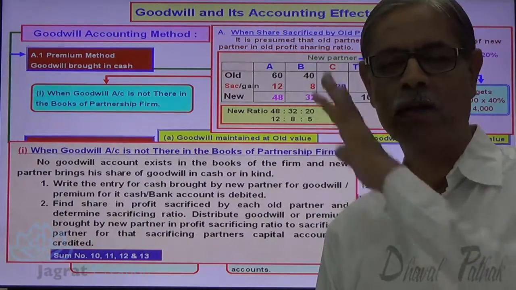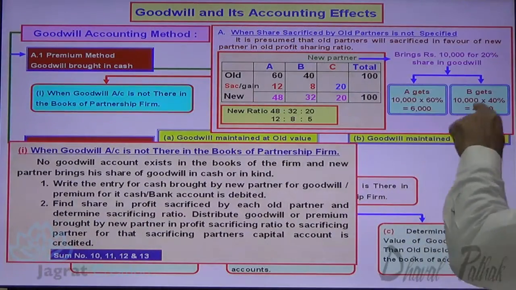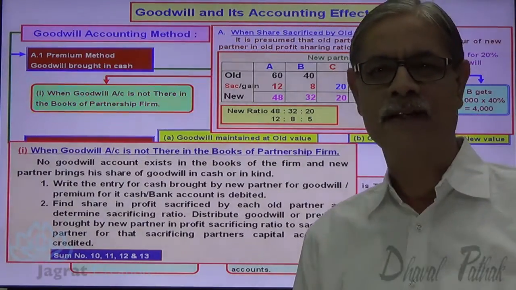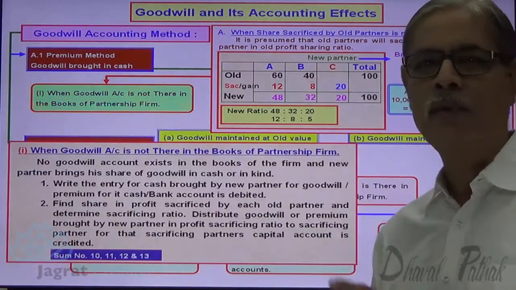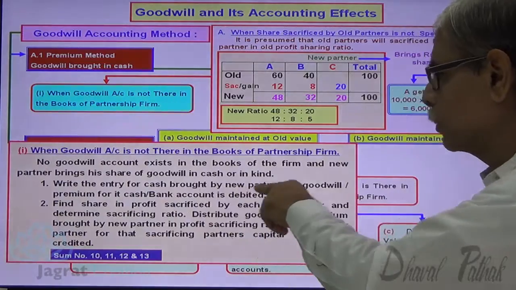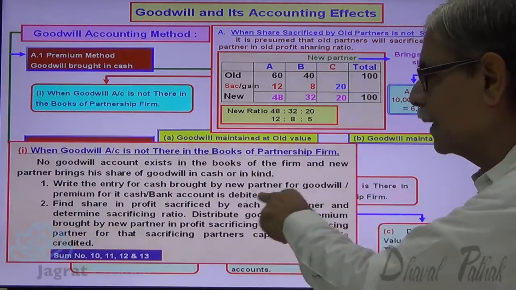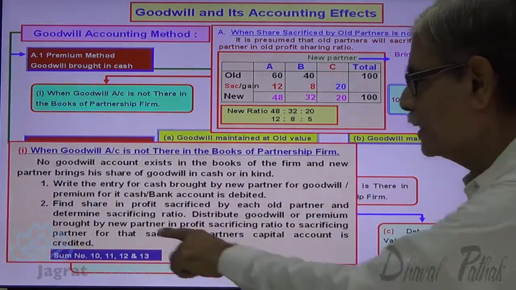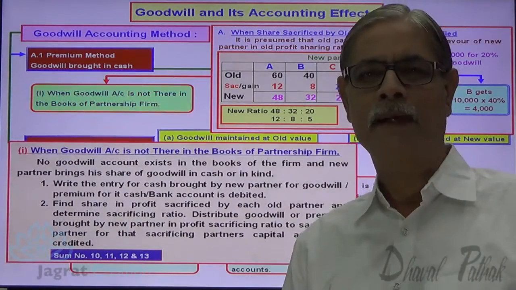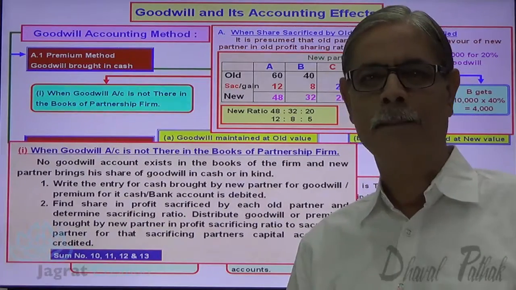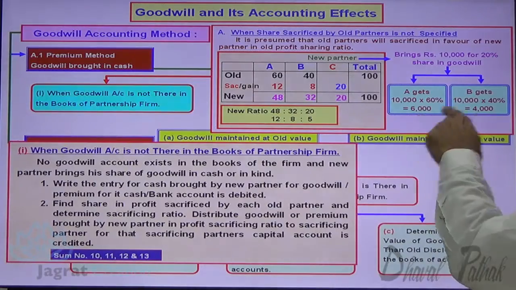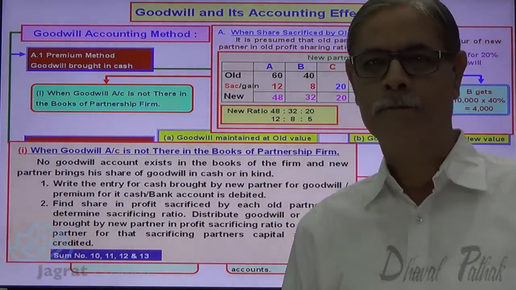So cash and bank account debit 10,000, to A's capital account credit 6,000, to B's capital account credit 4,000. This is how the journal entry is to be recorded, and that has been mentioned over here. Whenever we write the entry for cash brought, cash and bank account is debited, and sacrificing partner's capital account is to be credited. A and B are the sacrificing partners, their capital account is to be credited. So A's capital account credit 6,000, B's capital account credit 4,000.